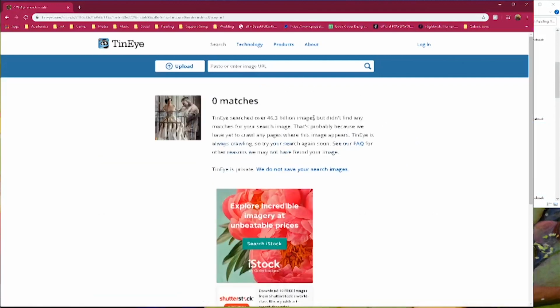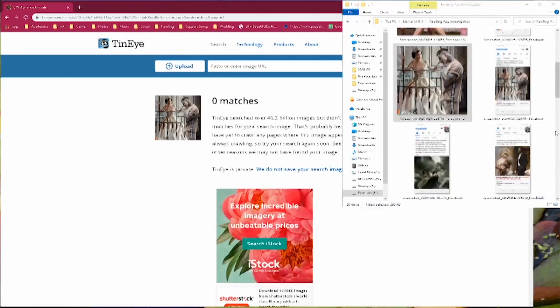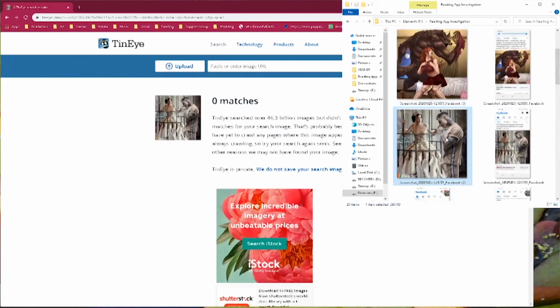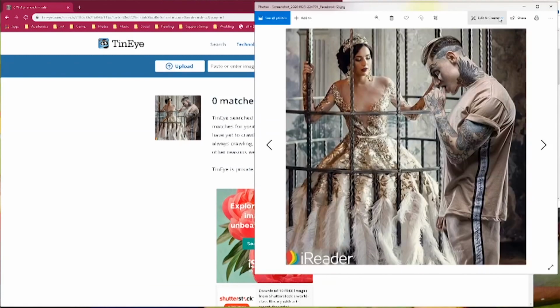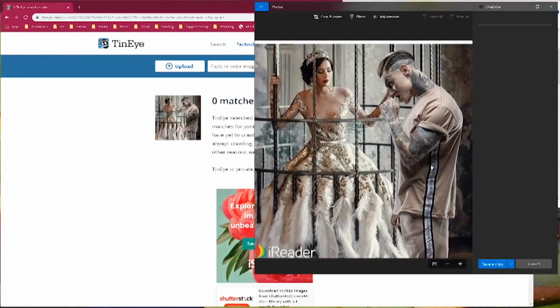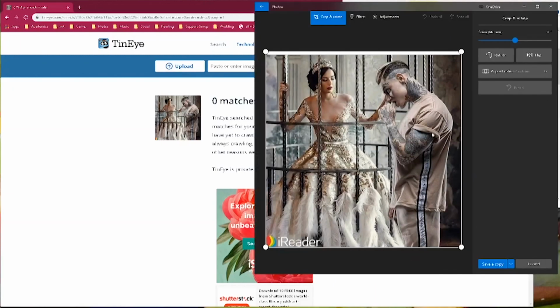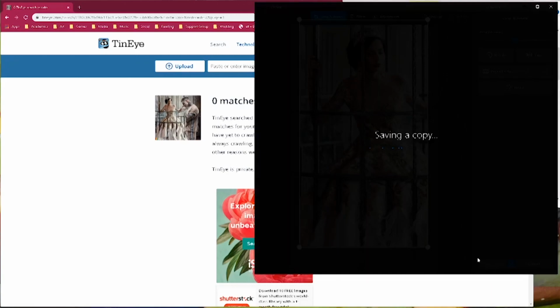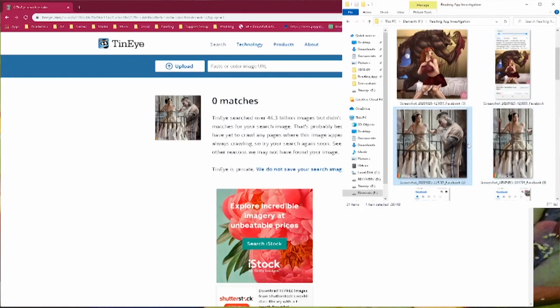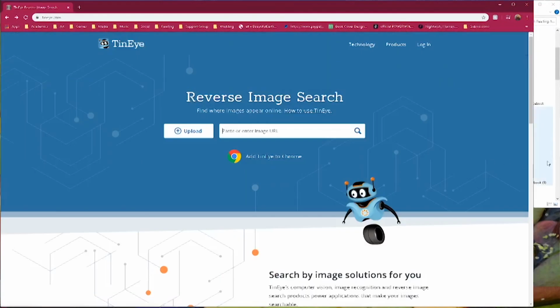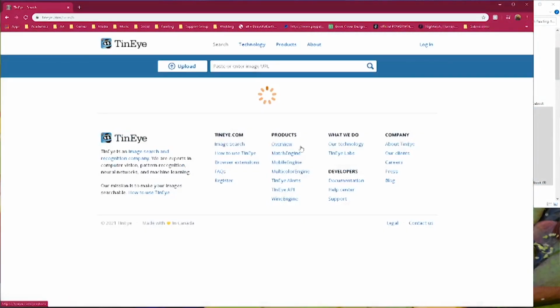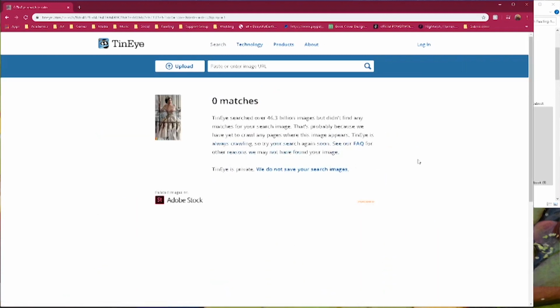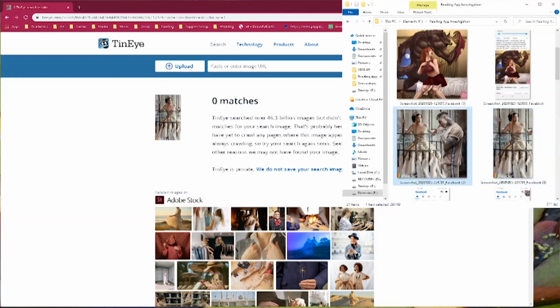So we do this, and we don't get any search results. I'm wondering if this part of the image, because I think it's a composition, right? Because if you look, the lighting doesn't match. So if we were just to take this image, and same thing, maybe we won't get results. Some of these I know for a fact don't turn up results, some of the other ones I tried, but I thought it was worth checking.